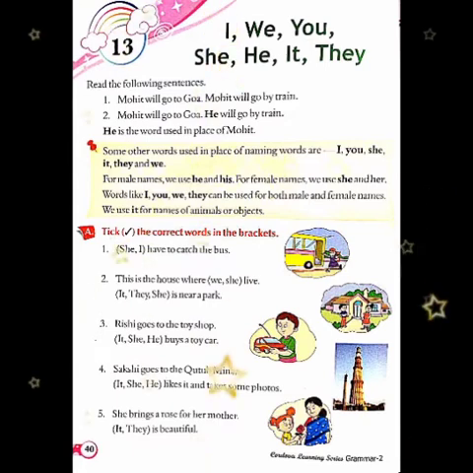So we will use he for him. He buys a toy car. So children, likewise you have to read the sentences and do this exercise. Students, we will do one more exercise in our next slide.